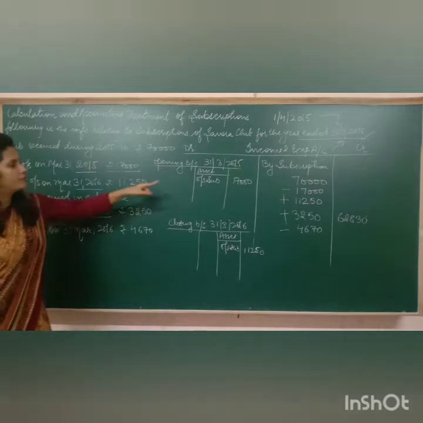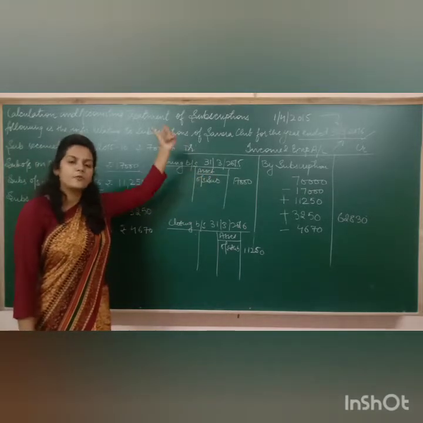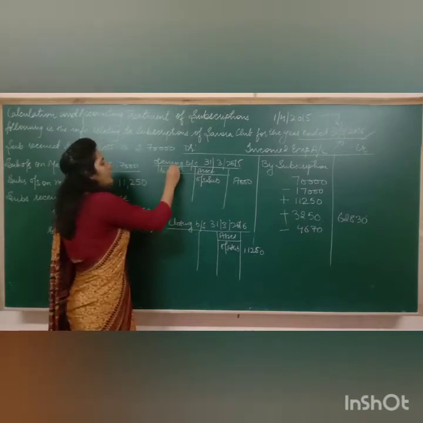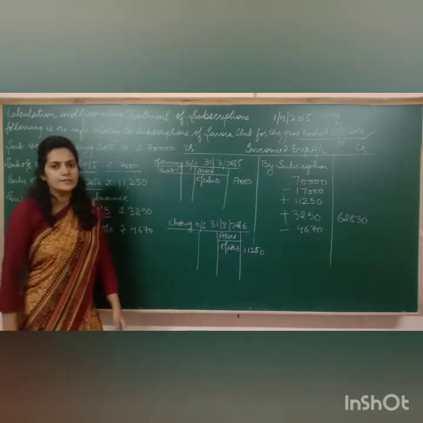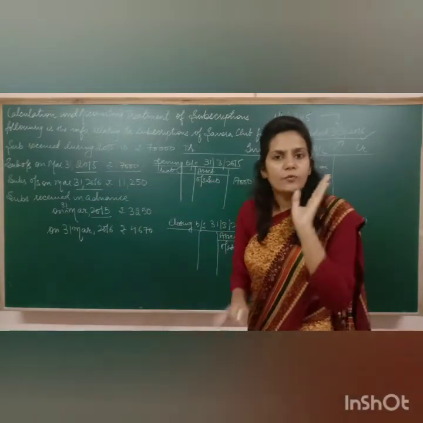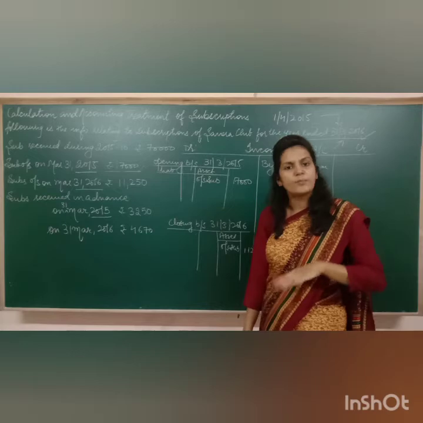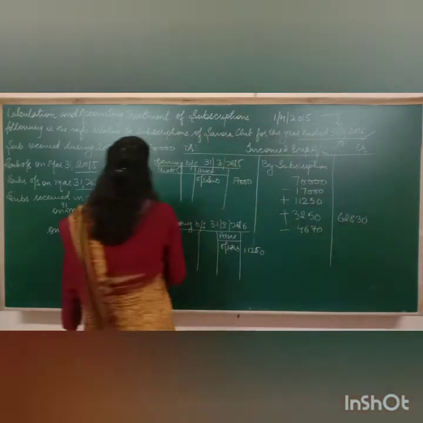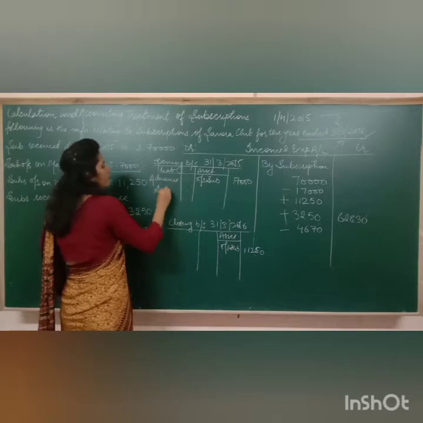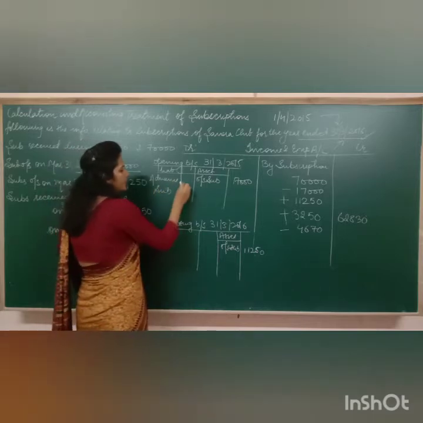Then the next is subscriptions received in advance in 2015. Now suppose if you have received some subscriptions as an advance in the previous year, so you know this thing very well that all the advance incomes are liabilities. I hope all these rules we have already done in class 11. Advance incomes are liabilities. वो liabilities होती हैं, तो आप यहाँ लिखेंगे advance subscriptions of the previous year, that is 3250.